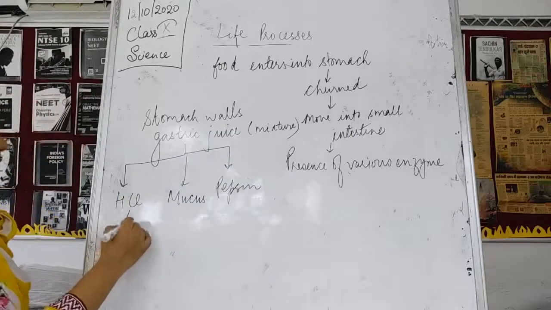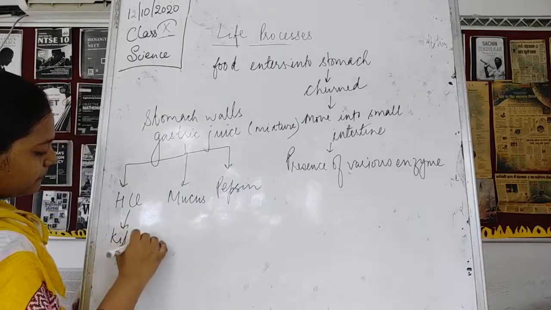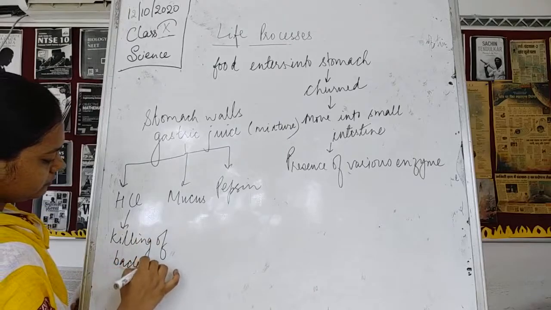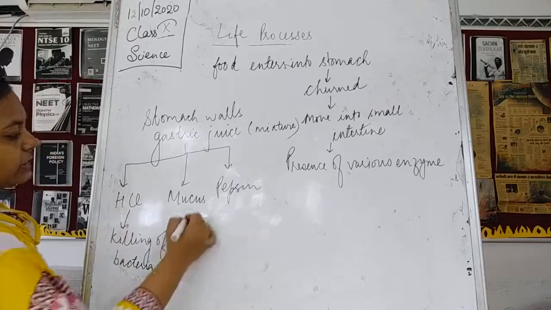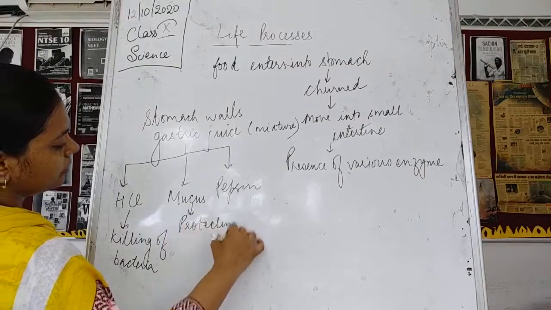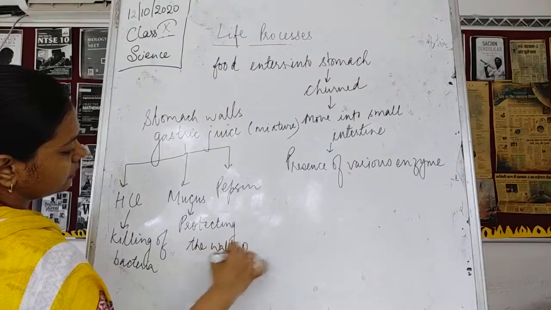Now what is the function of this HCl? HCl helps in killing bacteria. Similarly, mucus helps in protecting the walls of the stomach.